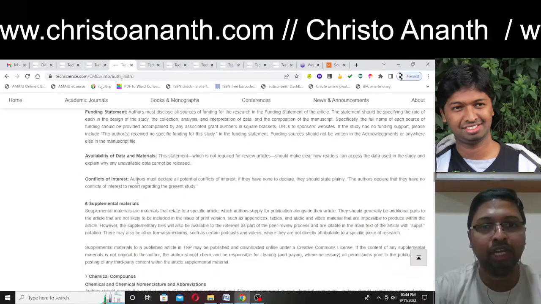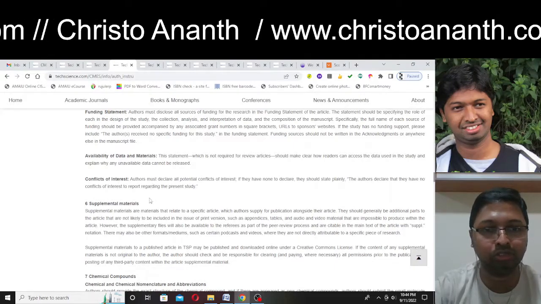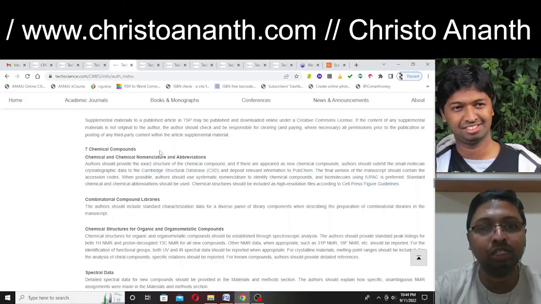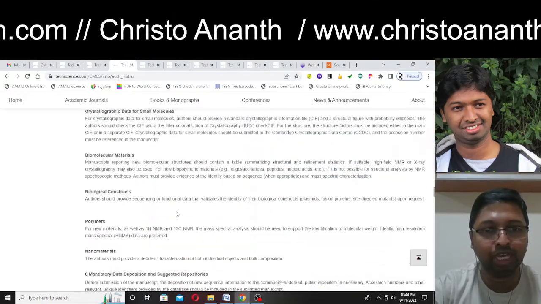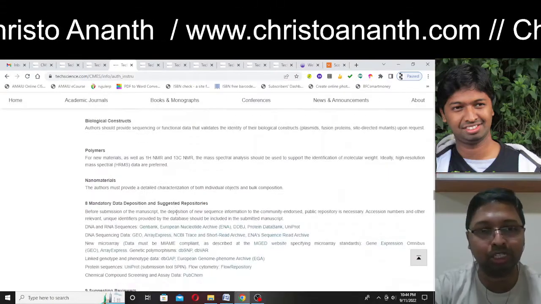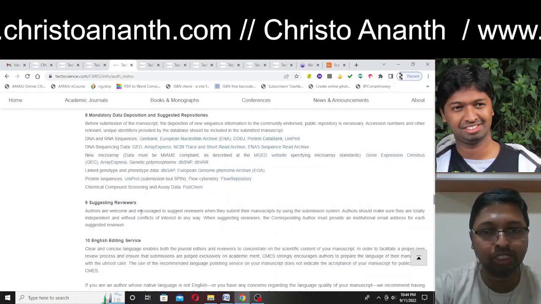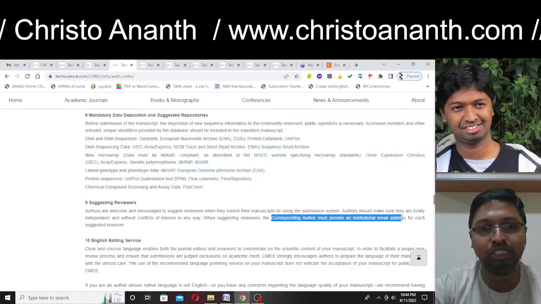And of course you should supply the competing interest or conflict of interest statement. And if it has chemical compounds, then you should follow the nomenclature as well. They have given everything in detail, whether it is biological data or chemical data. And for suggesting reviewers, they can suggest with their institution email ID.